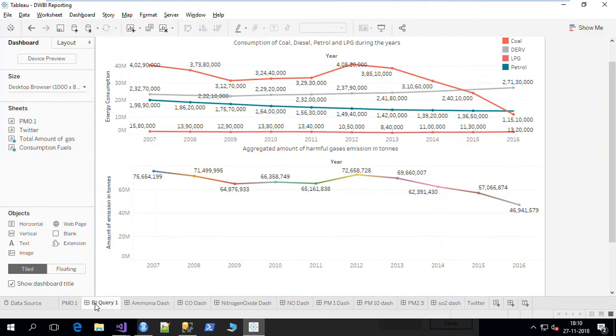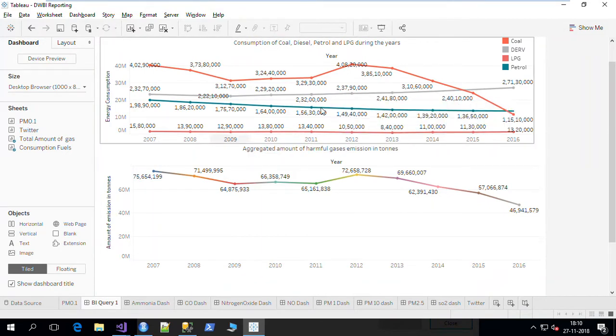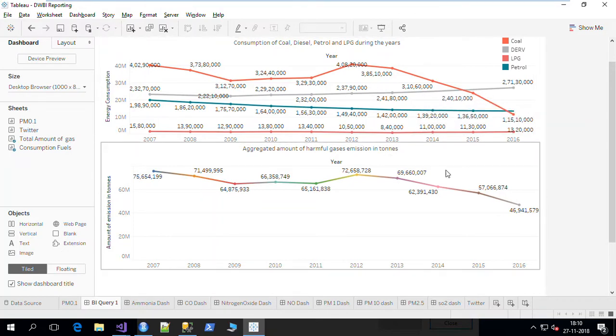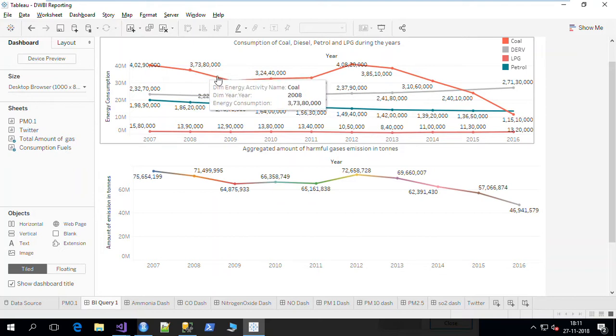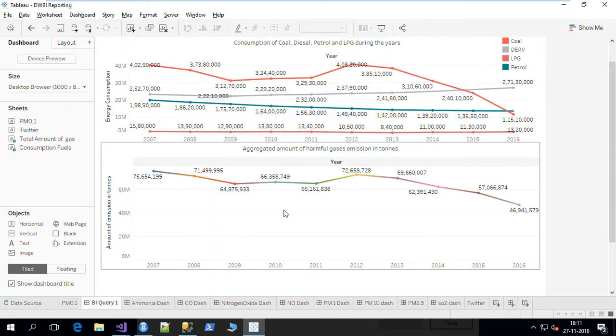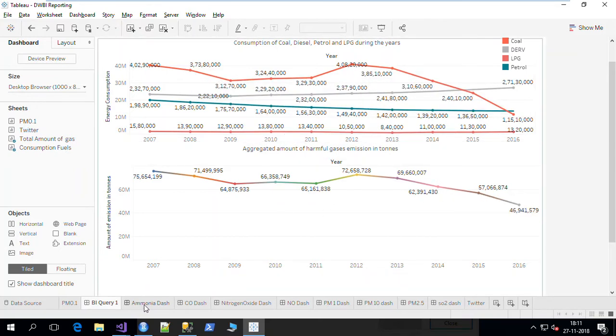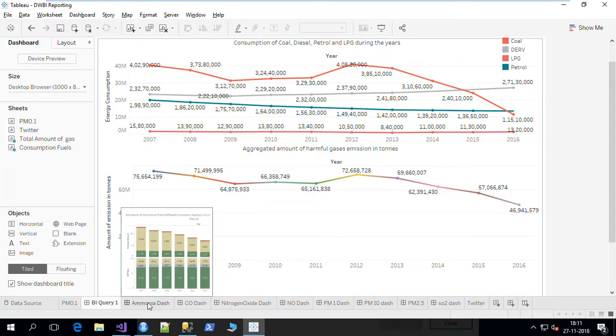First BI query depicts the amount of consumption of coal, petrol, diesel, LPG and the total amount of emission of gases during the years. Both the values are in tons. From this query, we can see that the amount of consumption decreased, which resulted in the decrease of emission. The interesting thing to notice is the similarity in the line graph of coal consumption and the line graph of emission. It can be inferred that coal contributes the most in emissions.